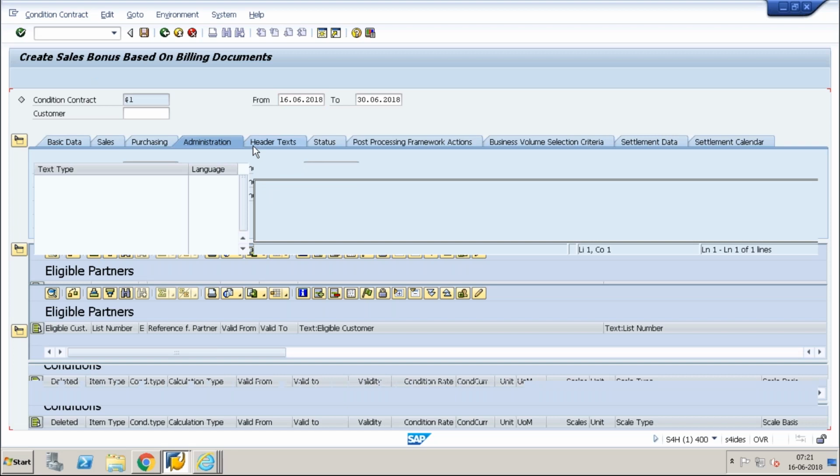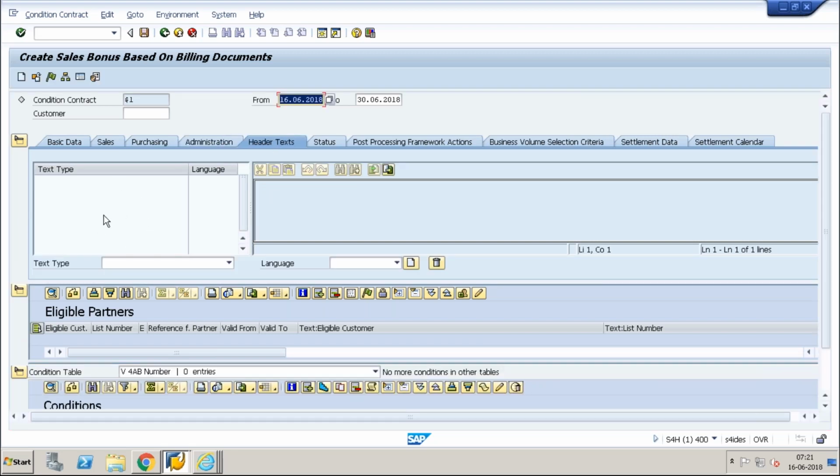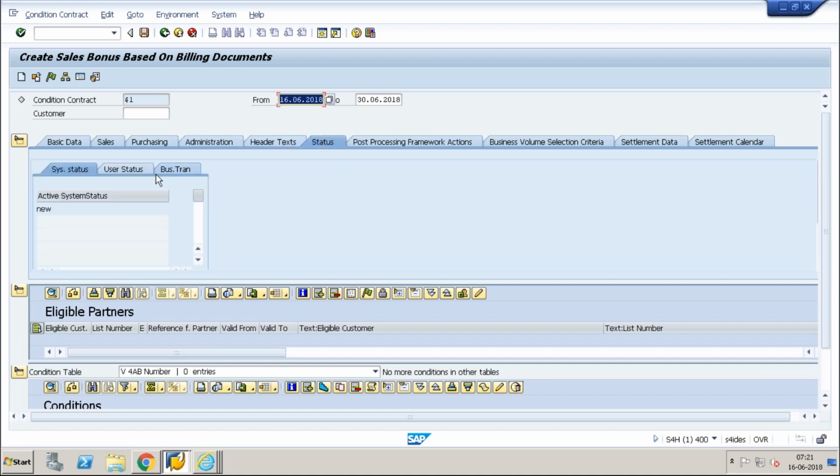And I will go to the header text. Here you can maintain some text and populate some header text. And we have some settlement data. What is the settlement data? Not settlement, it's a status data.